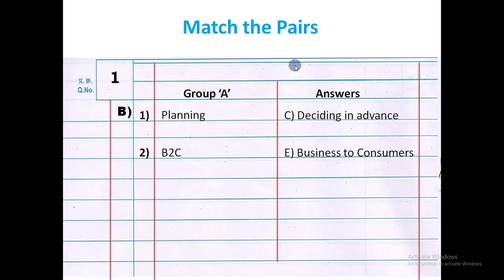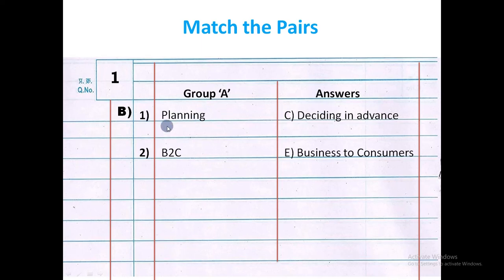Now if match the pairs is asked, then how to write it? See, in match the pairs, 2 groups will be given, group A and group B. We have to write only group A in our answer sheet and then we must write answers. Draw one line in the middle of the page, write here group A, on the other side write answers.